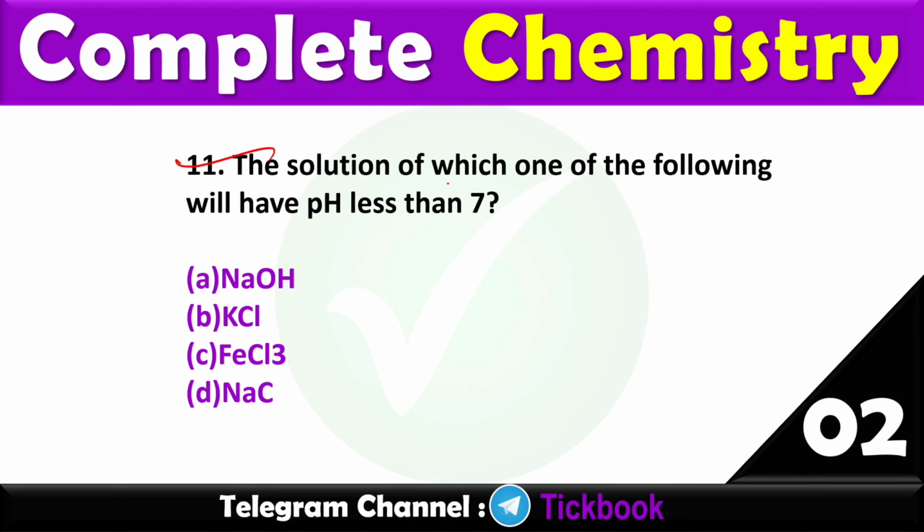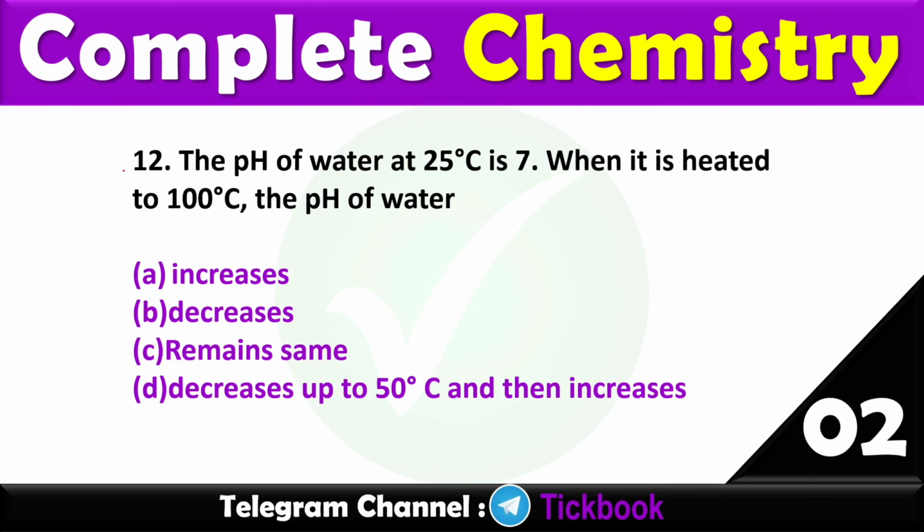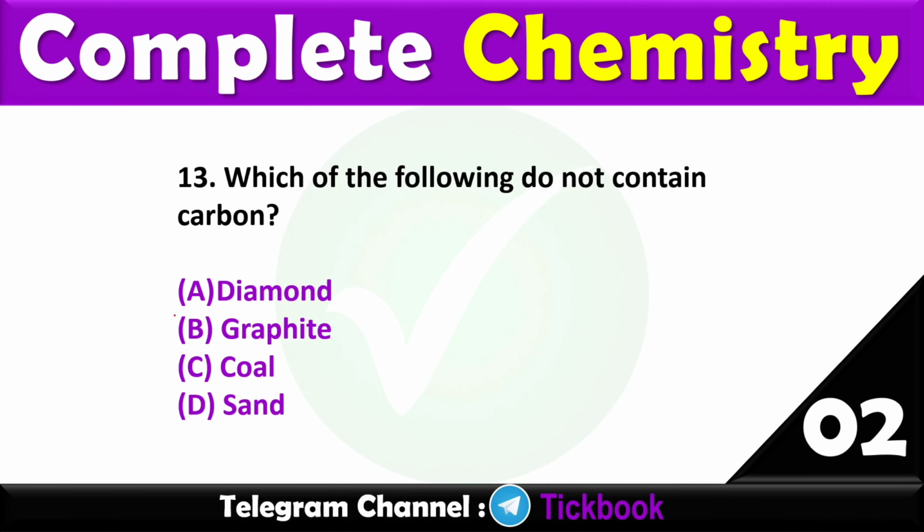Question number 11. The solution of which one of the following will have pH less than 10? Option number C, FeCl3. 12. The pH of water at 25 degrees Celsius is 7. When it is heated to 100 degrees Celsius, the pH of water? Option number B, decreases. Question number 13. Which of the following do not contain carbon? Option number D, sand.